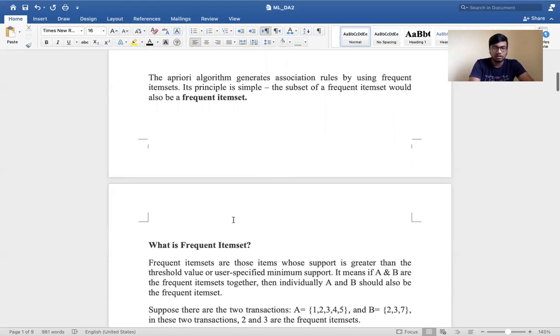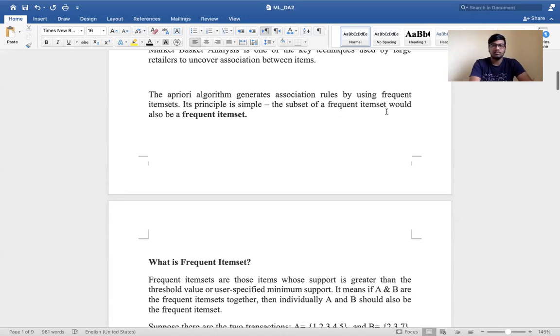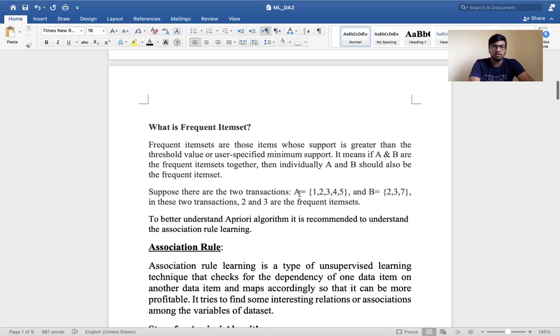Now we'll be discussing what a frequent item set is. Frequent item sets are those items whose support is greater than the threshold value or the user specified minimum support. This means if A and B are frequent items together, then individually A and B should also be frequent item sets. As I told before, a subset of a frequent item set would also be a frequent item set. Mathematically, we'll be discussing an example in sets. Set A contains 1, 2, 5 and B contains 2, 3, 7. As 2, 3 are common in the A and B sets, 2, 3 are the frequent item sets.